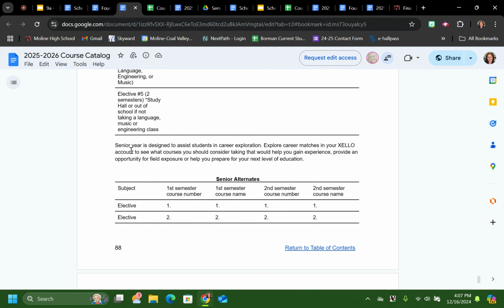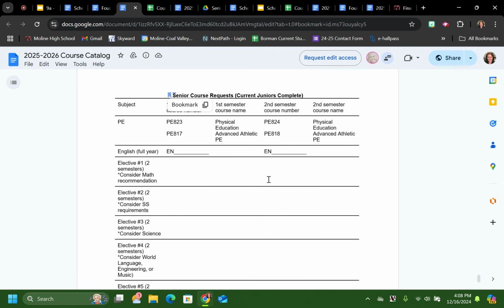You have to remember that your senior year is designed to assist you in career exploration. So explore career matches in your Zello account, and look up courses that you think might be of interest to you. Senior year is the year that you really get to pick a lot of electives. So hopefully you take some time to really look through those.